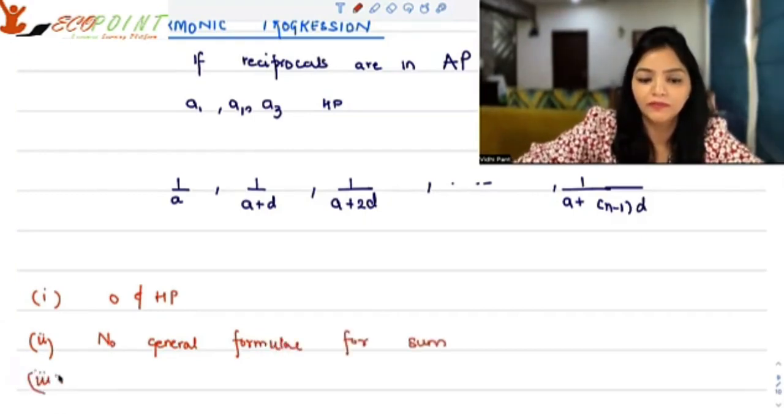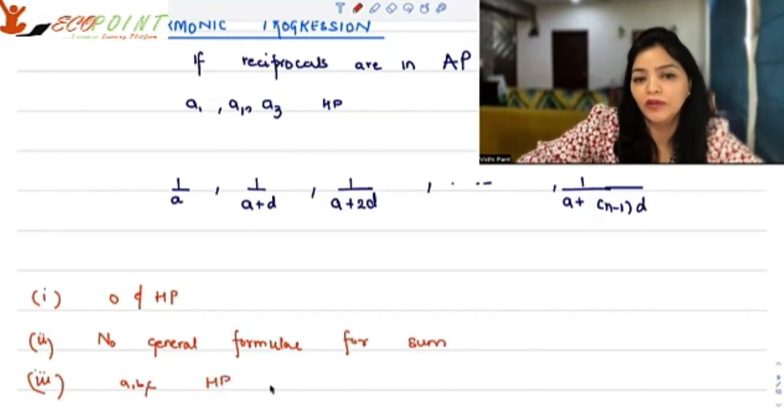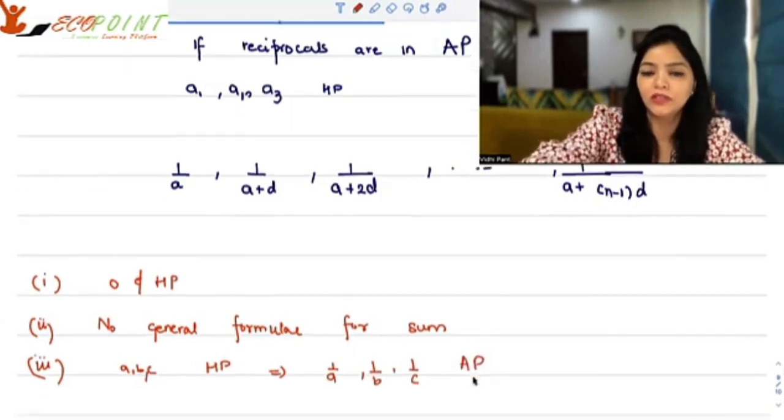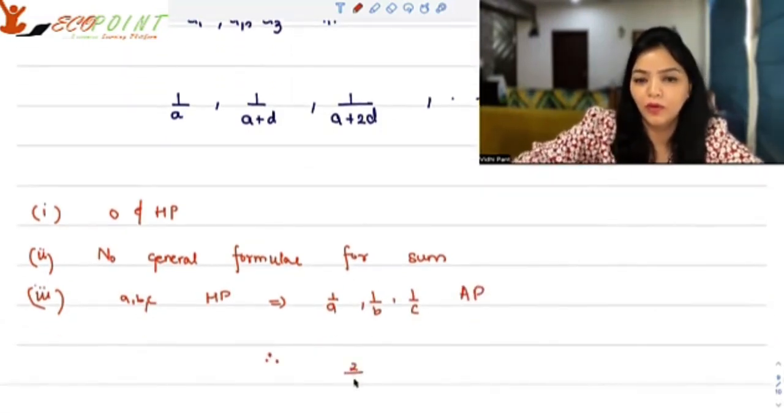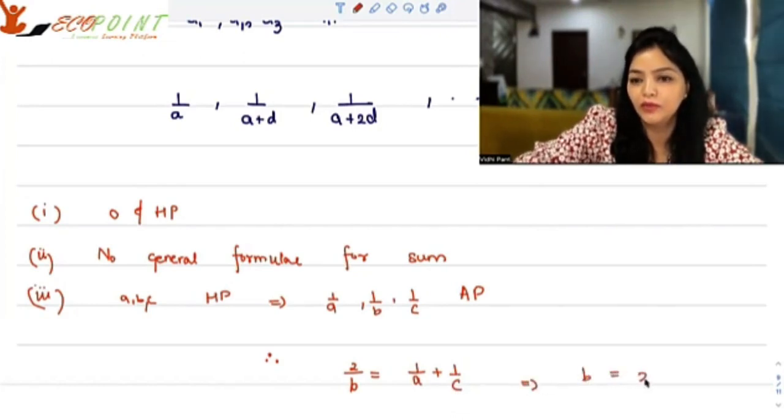Number three, if A, B, C are in harmonic progression, that implies 1 upon A, 1 upon B, 1 upon C is in arithmetic progression. Therefore, 2 upon B will be equal to 1 upon A plus 1 upon C, which essentially means that B will be equal to 2AC upon A plus C. What have I done?